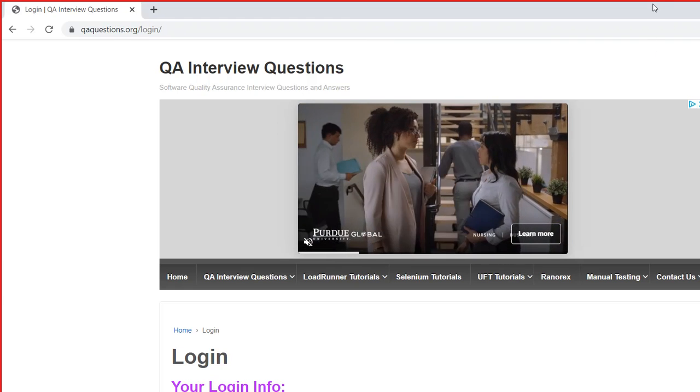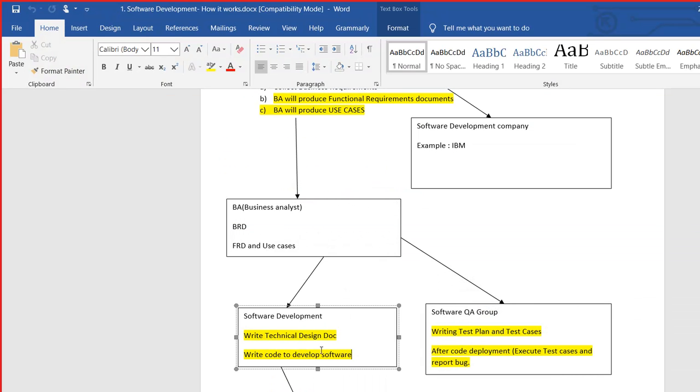Okay, now let's go back. So let's come back to our discussion. So software developers write code. And what is code? Code is what you have seen, that specific language. Now the computer only understands this language. The computer will understand only programming language. If you want to instruct the computer, you have to use programming language. Luckily, our developer friends write the code and we test it.